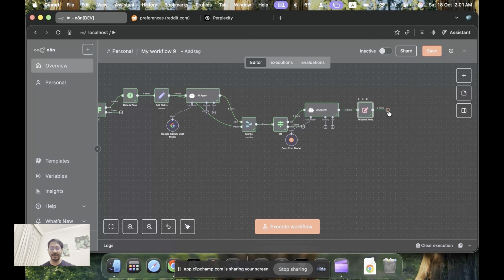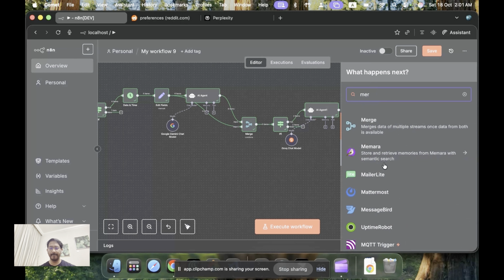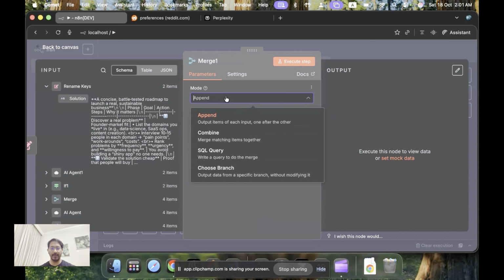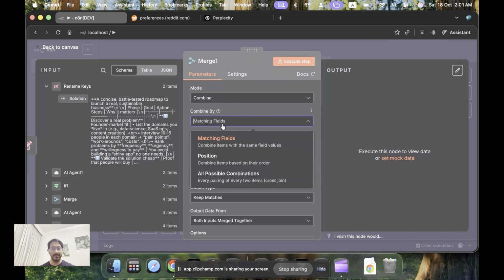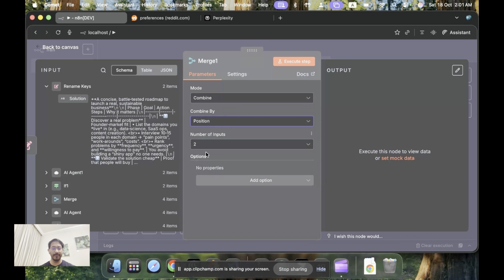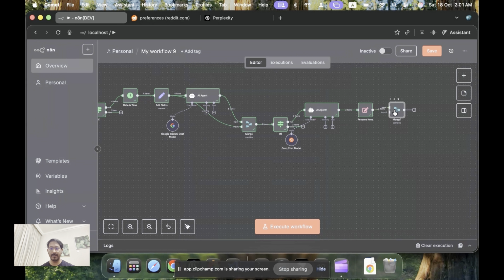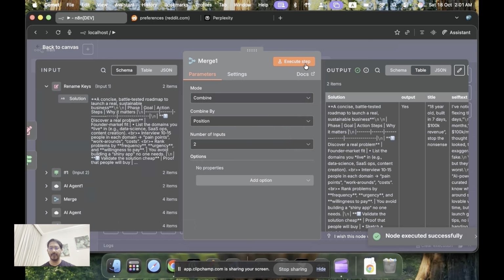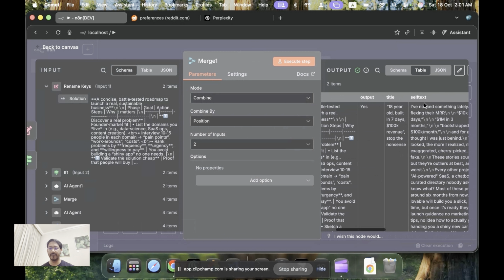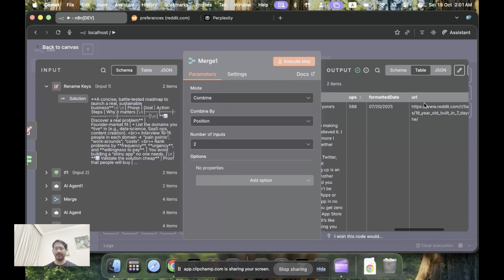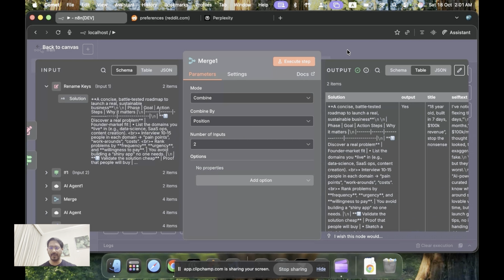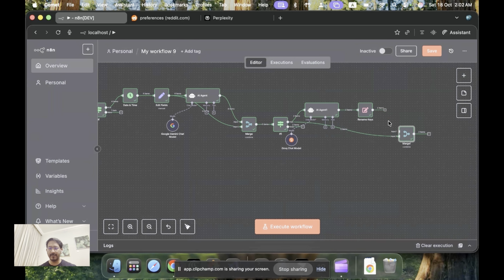So we'll add a merge, and we will also do combine, we'll do position, and we have two, and from here we will pull in this piece, and let's see, and execute. So we have a solution which says output, title, self text, ups, formatted date, which is not that great looking. So what I'll do is I'll delete this and I delete this.